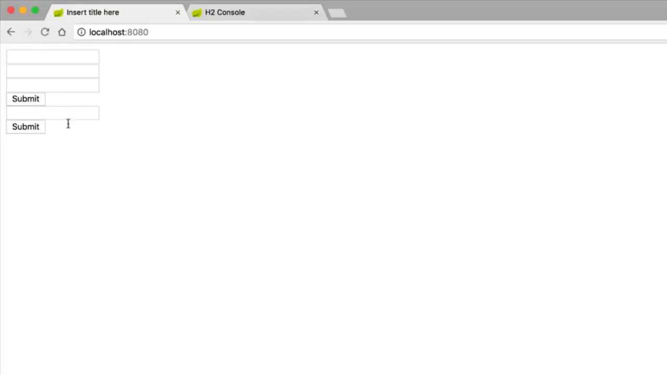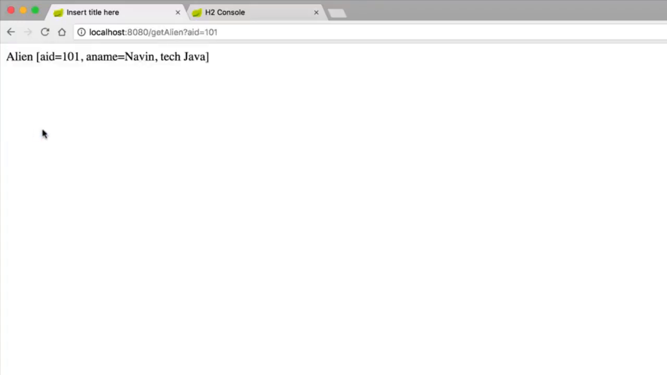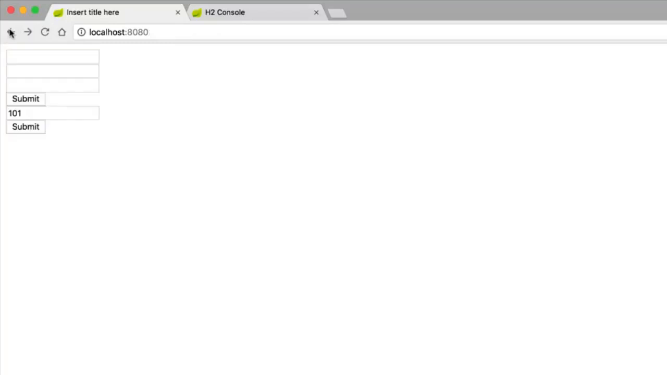If I refresh, you can see we have this form, a separate form here, which is asking for the AID. I would say 101 and click on submit. Oh, it's working. Can you see that we got 101, Naveen, and tech is Java. Now the same thing can be done for 104.